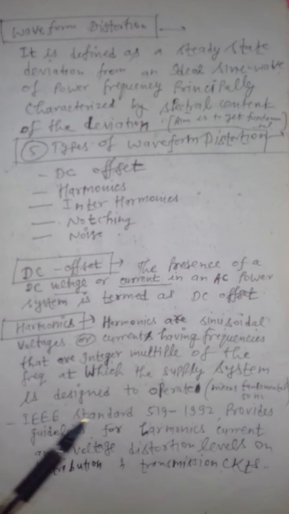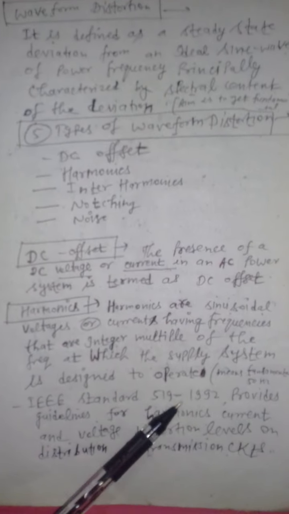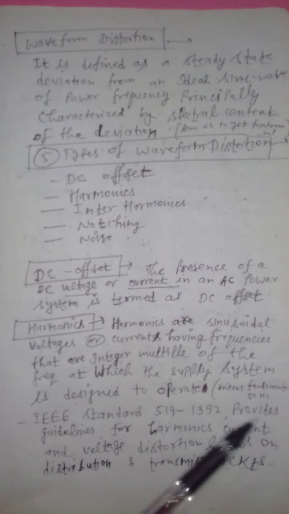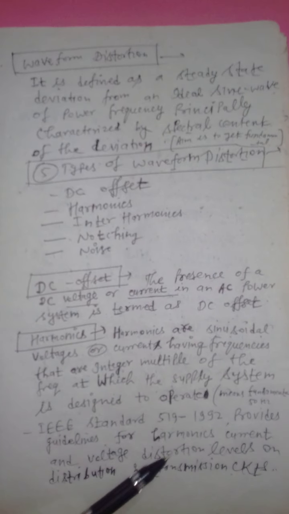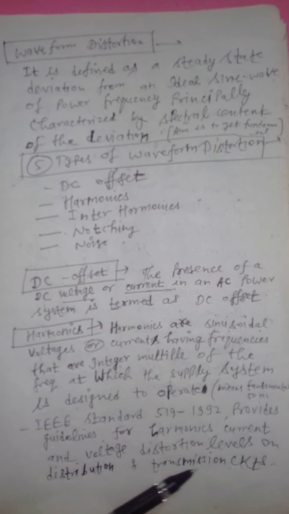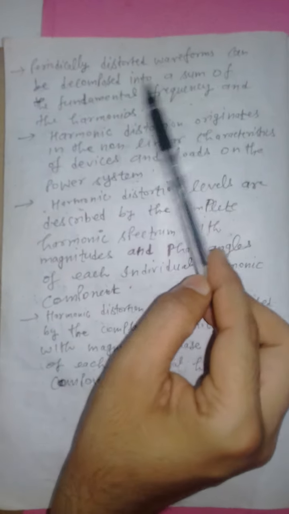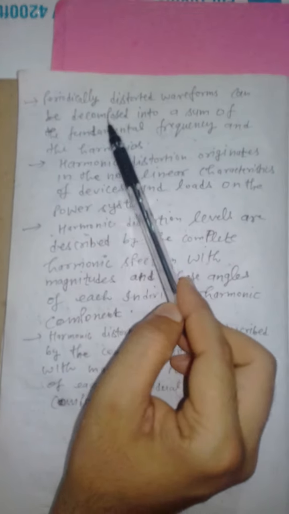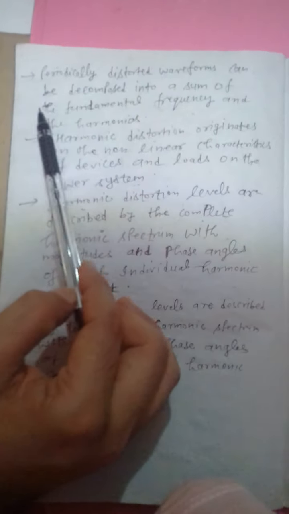Now IEEE standard 519 of the year 1992 provides guidelines for harmonic current and voltage distortion levels on distribution and transmission circuits. Periodically distorted waveforms can be decomposed into a sum of the fundamental frequency and harmonics.